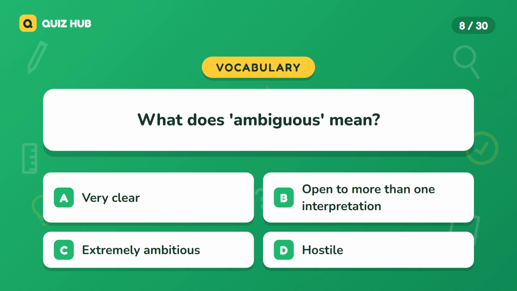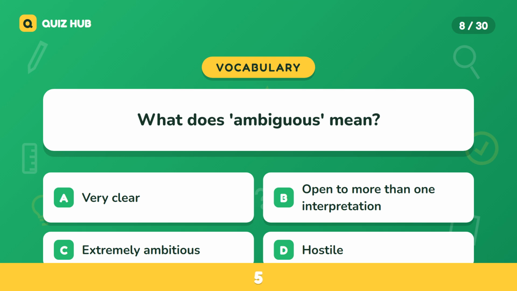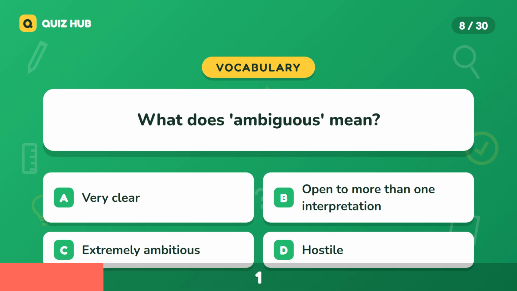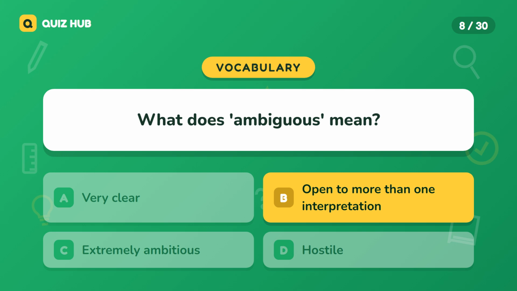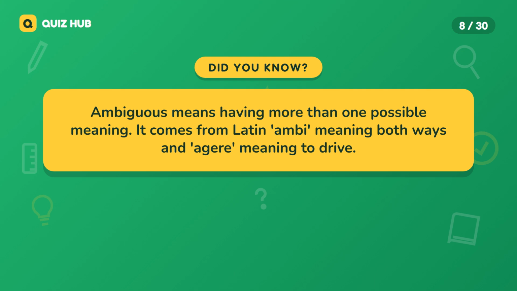Question 8. What does ambiguous mean? A. Very clear. B. Open to more than one interpretation. C. Extremely ambitious. D. Hostile. The correct answer is open to more than one interpretation. Ambiguous means having more than one possible meaning. It comes from Latin ambi, meaning both ways, and agere, meaning to drive.